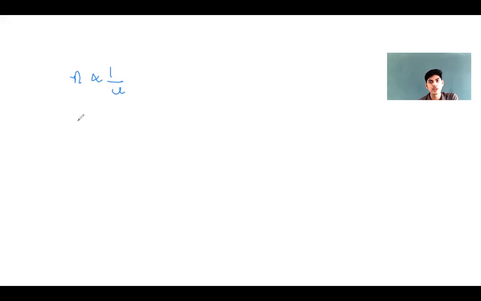Suppose we need to express a certain amount. I can write I have rupees 10,000. Okay, I have rupees 10,000. Now I have expressed this amount in rupees.